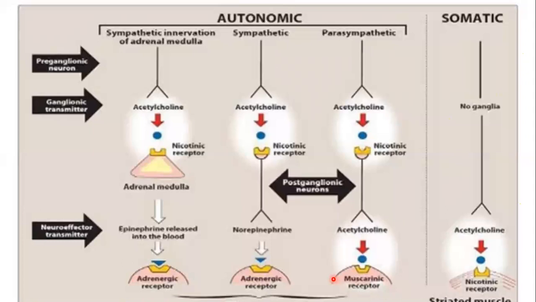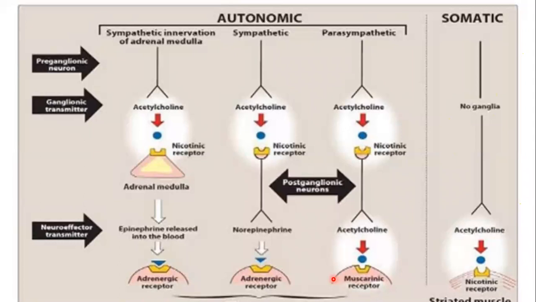The nerves of the parasympathetic nervous system which innervate the target organs, all these target organs contain the muscarinic receptors, right class?